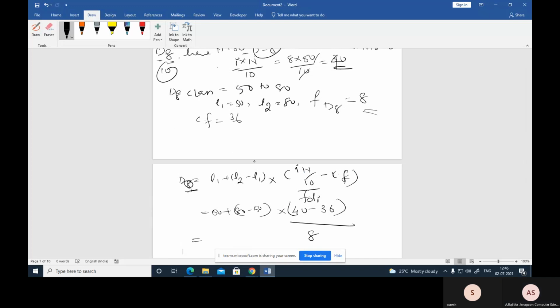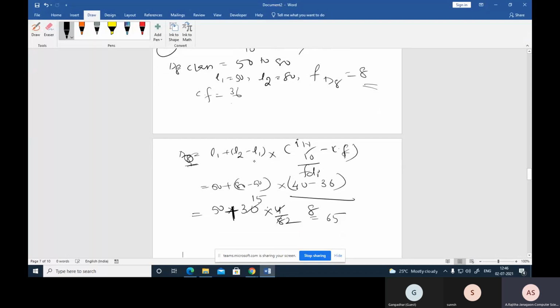Now it is 50 plus 30 into 4 divided by 8. It is 4 divided by 8, then 1 by 2, so this is 15, and it is equal to 65.